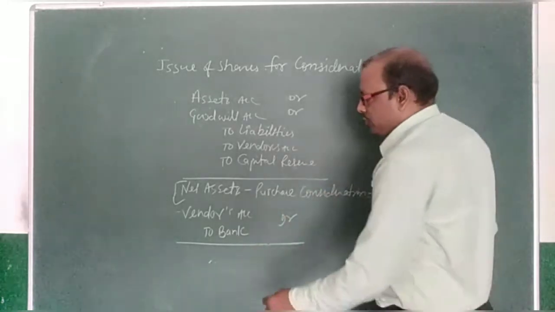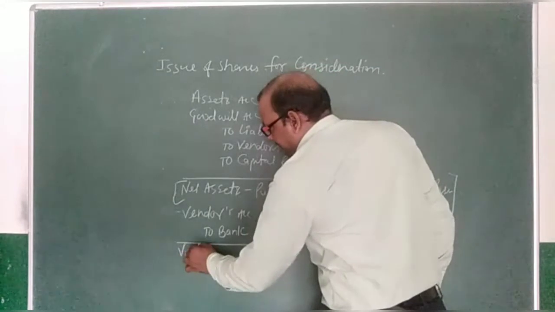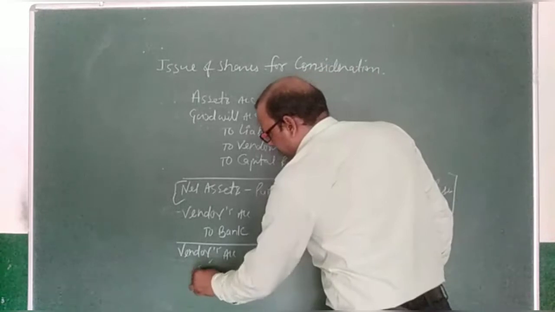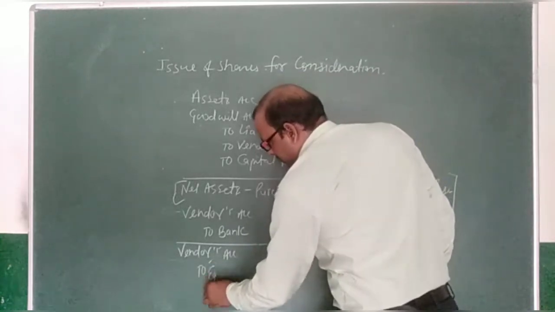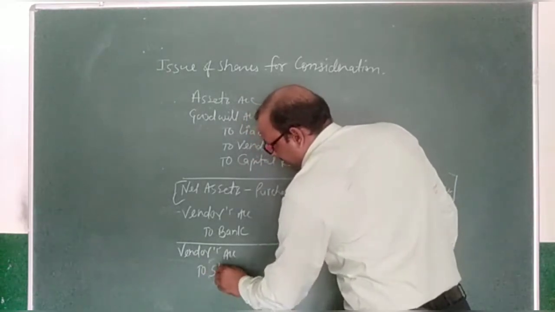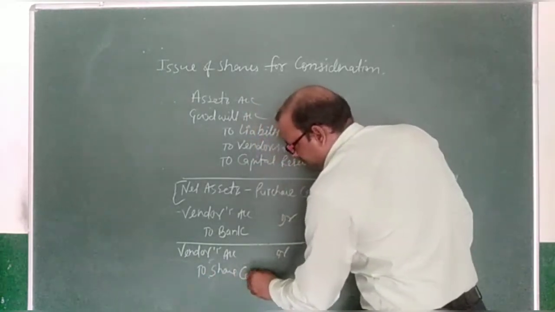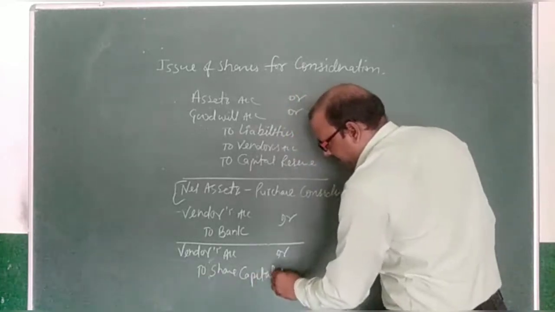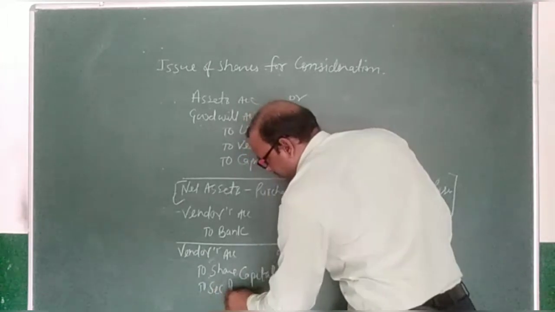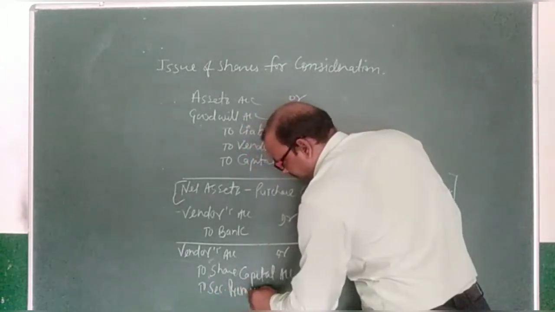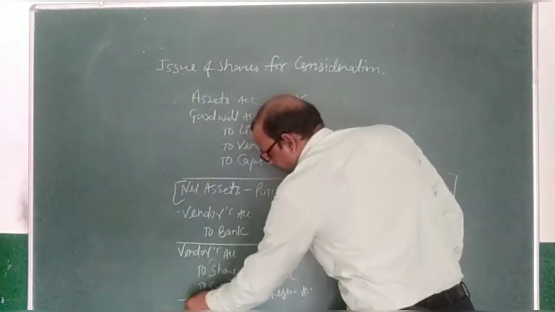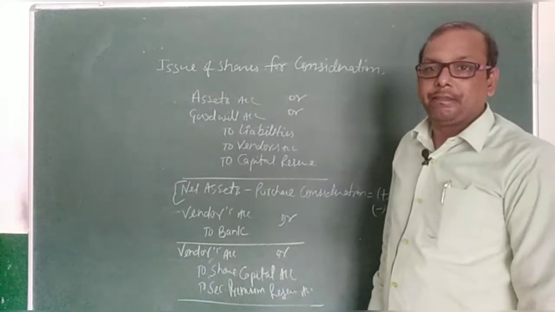So for that we have to pass another entry, vendors account debit to share capital, may be equity or may be preference, and to securities premium reserve account if issued at premium.